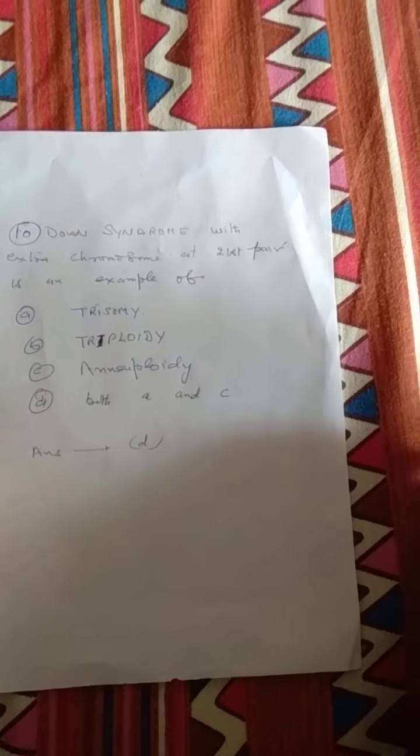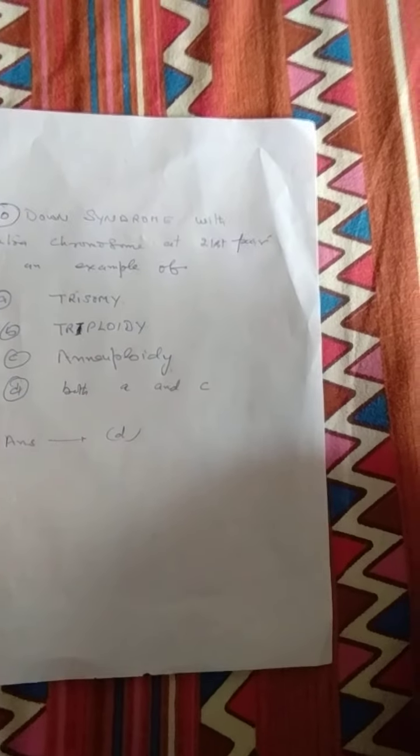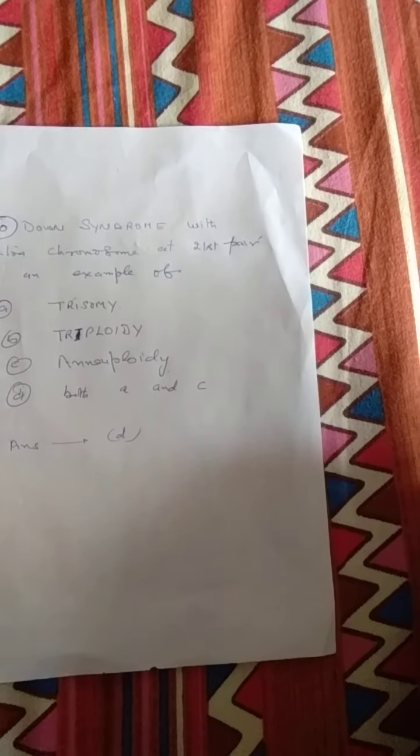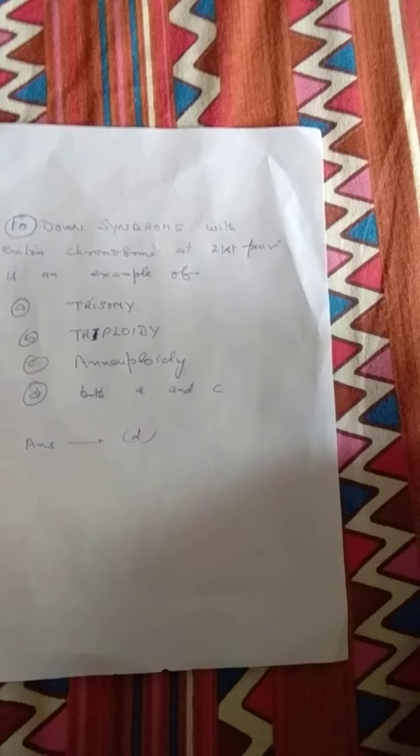Aneuploidy again means extra chromosome gain or loss at any position, and this occurs due to non-disjunction during meiosis in the ovum. So Down syndrome is an example of aneuploidy also. So the correct answer is A and C, that is Down syndrome is an example of trisomy as well as aneuploidy.